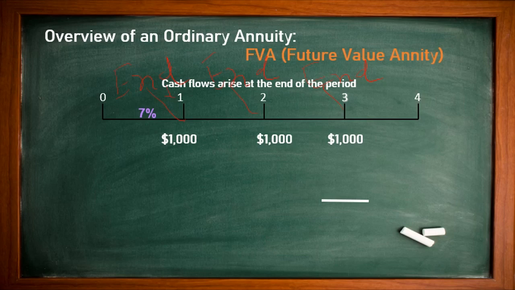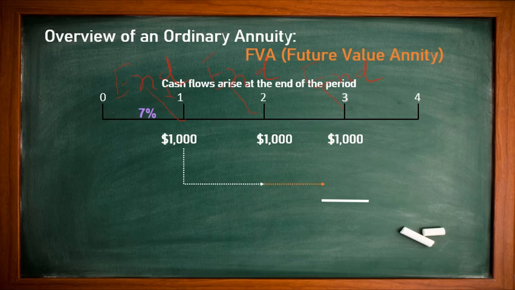But we need to know the value of receiving after 1 year. What is the future value after completion of 3 years? So here we will use the simple future value formula, or simple interest rate formula, to know the future value of 1,000. Here we have a chance to invest 1,000 for 2 more years. This is the 1 year, this is the second year.